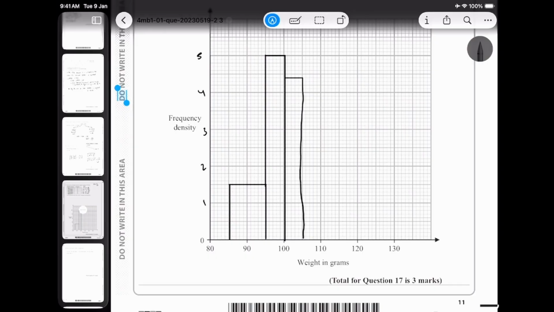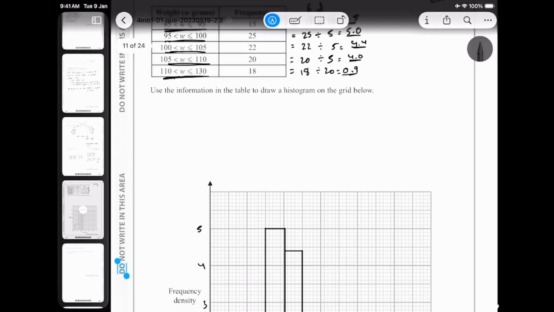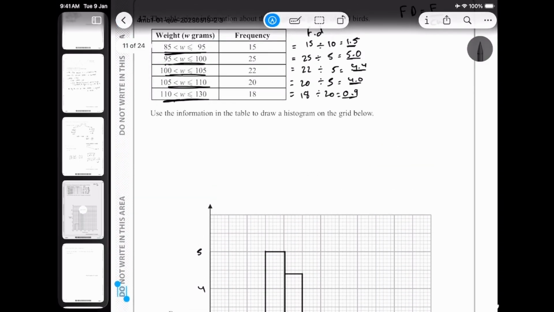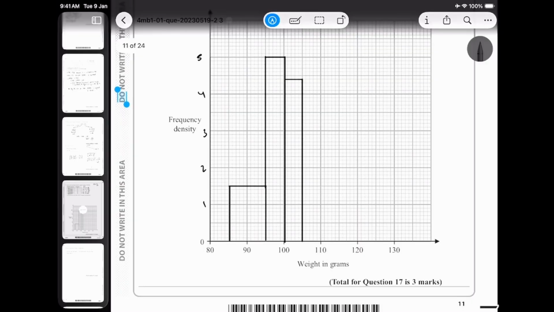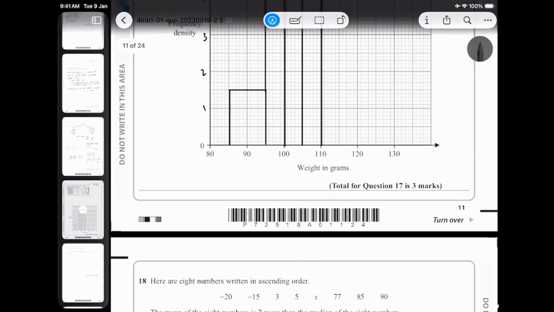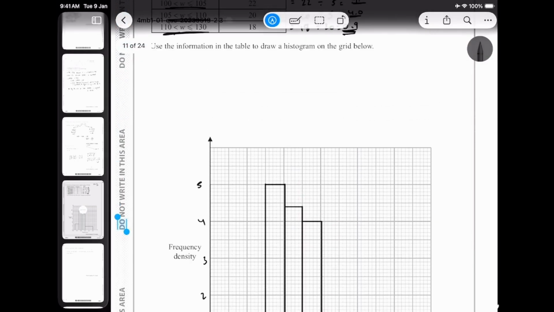Another thing that you will notice while doing histograms is that all the class widths are connected to each other. That's one of the things I wanted to point out. Then 4.0 from the range 105 to 110, so that's over here. And lastly, it is 0.9 from the range 110 to 130. So 0.9 is somewhere over here, 130 is somewhere over here, and we completed this and got the full marks. Very simple. That's pretty much it.